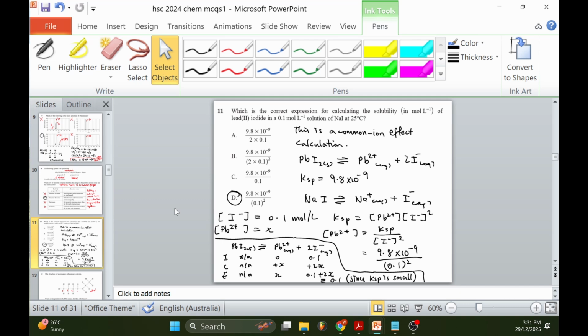We don't know the identity of x, so using the ICE method, we can say that the expression becomes Pb2+ equals Ksp divided by [I-] squared. [I-] is formally 0.1 plus 2x, but that is being approximated down to 0.1. We are able to do this because Ksp is small. So the final expression becomes 9.8 times 10 to the negative 9 divided by 0.1 squared. The answer is D.